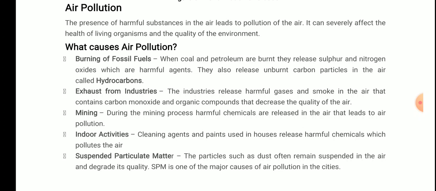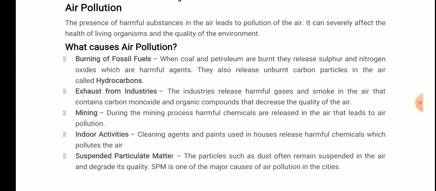then it will eventually affect the organism, okay, because we have studied that hierarchical order: cells form tissues, then organ systems, and organism. So whatever problem takes place at the cellular level, it will be visible to us at the organismic level, okay. So the exhaust from the industries, what does it do? It affects the natural vegetation of a place, okay.